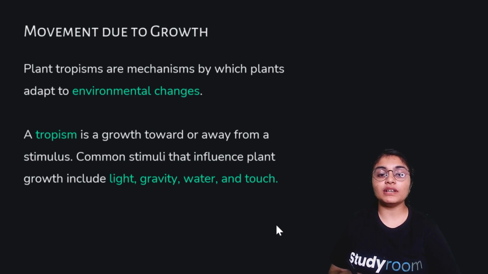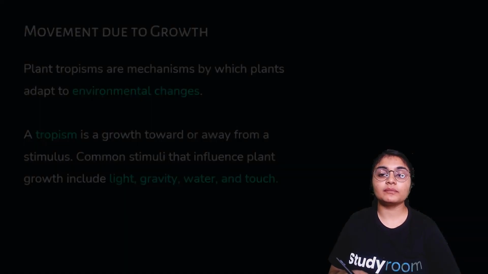Common stimuli that influence plant growth include light, gravity, water and touch. You will be asked to define tropism and to name the common stimuli that influence plant growth, so you should write this definition and name the important stimuli.